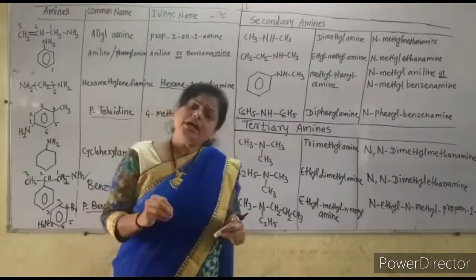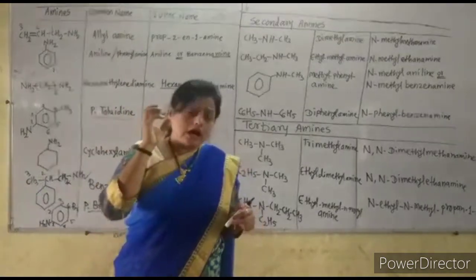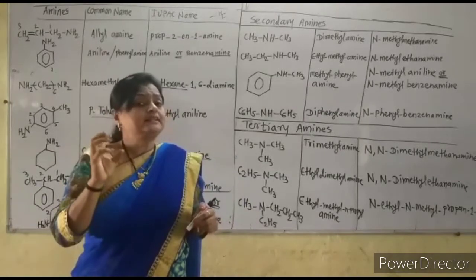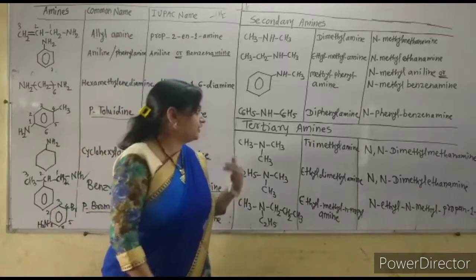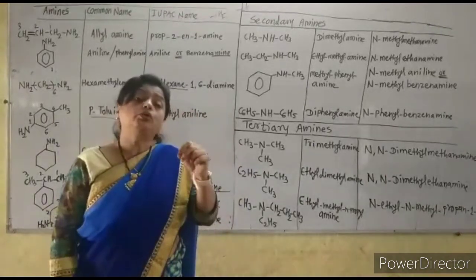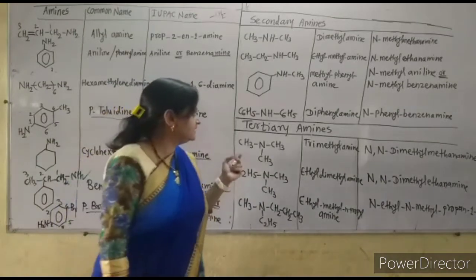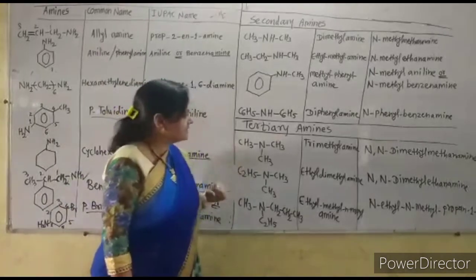Write down the N, that is the letter. How many times do we have to write the N letter? If there are 3 different alkyl groups, such as in the tertiary amines, then we have to write the N letter 2 times. Remember that. See, this is the tertiary amine. Now how is the IUPAC name given?